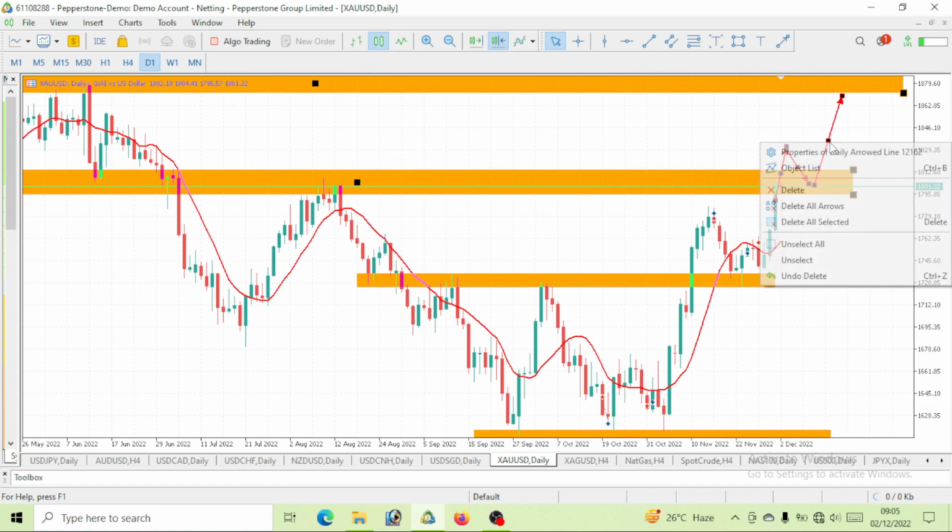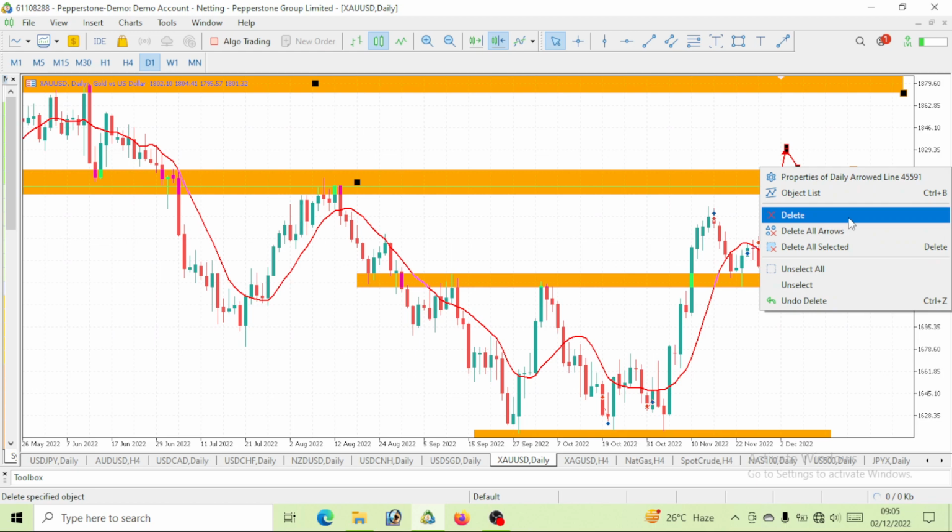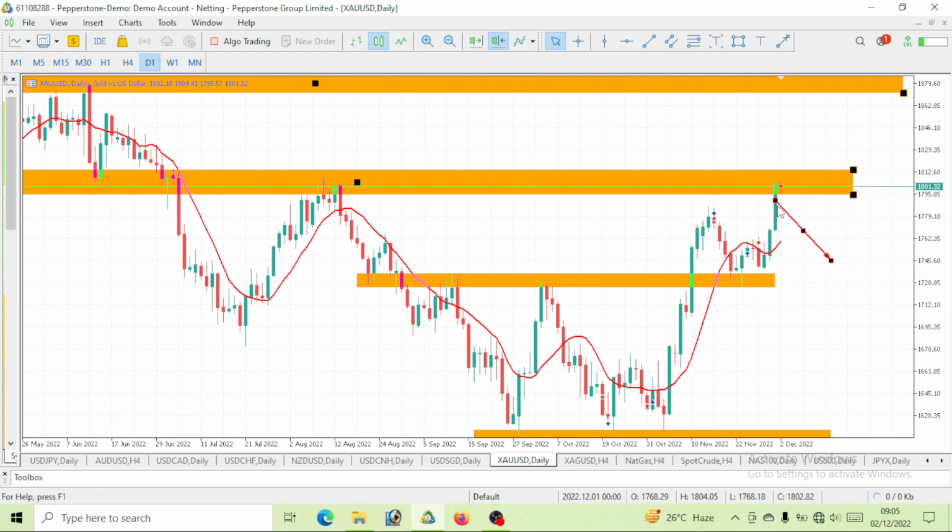So there are two ways a pullback will be happening on this gold, right? It's either we have a pullback at this level here because price has reacted to this level previously. A pullback should happen here, then continue a bullish move, or we can patiently wait and see if price will break above this level, then a pullback will be made before we continue the bullish move. So above all, I just want you guys to know that a pullback needs to be made before you enter to go long. So be patient enough.